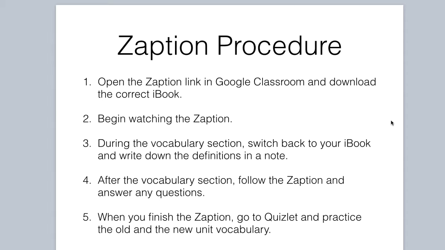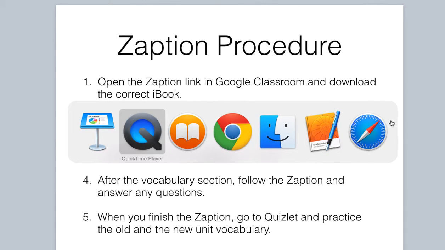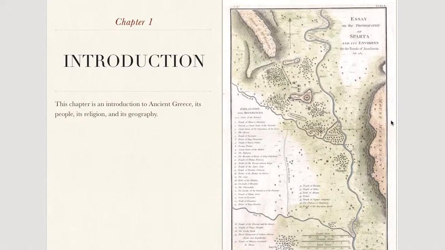This is the procedure we will use each and every time. So now let us begin with the very first chapter. We will go over the vocabulary. Please remember to add it in your own iBook. This chapter is chapter 1, and it is the Introduction to Ancient Greece.